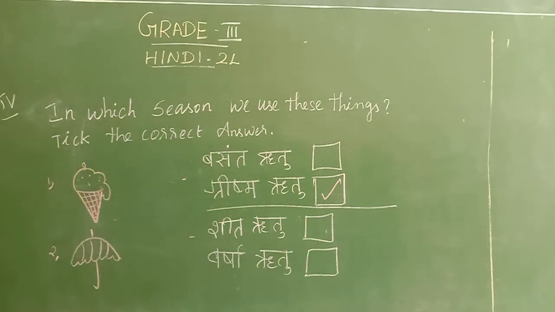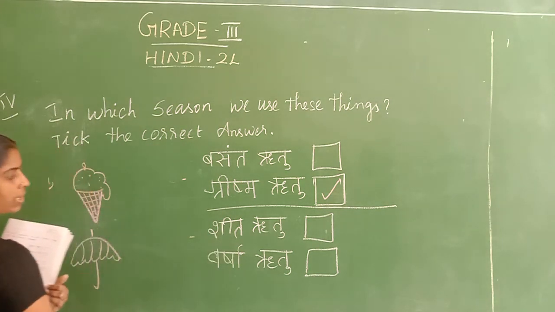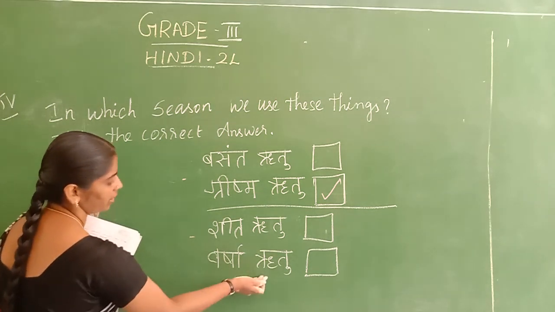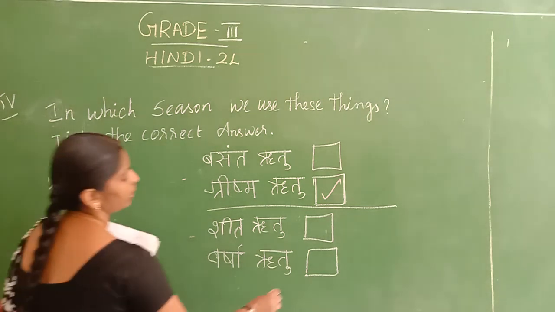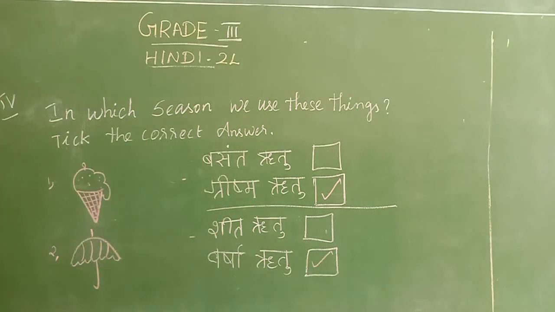Okay. What is the meaning of Sheet? Sheet is the winter season, you know. So, Varsha Ritu, rainy season. We have to use the umbrella in rainy season. Yes. Okay. Clear, children? Copy this one.